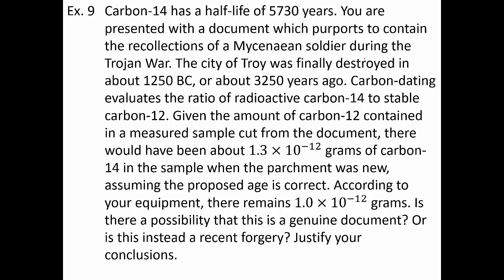What we can do is figure out how old an object is by measuring the amount of carbon in that object, because of course we are all carbon-based life forms. You have carbon in you, your parents have carbon in you. If you have a dog, the dog has carbon in it. Carbon is the building block that life uses to build more life. Now, while you're living, you are adding more carbon into your body by consuming food. But once you stop living, you no longer continue adding carbon into your body, and the carbon that's already in